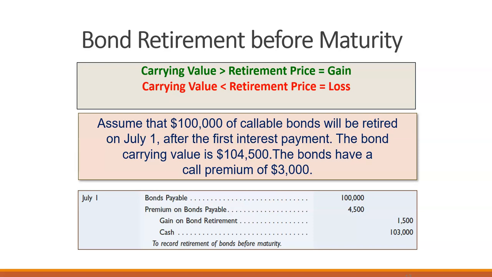Then I would call back the bonds or retire the bonds and pay off all of my investors for the full amount. So here the bond carrying value is $104,500. So there is a premium on the bonds payable.